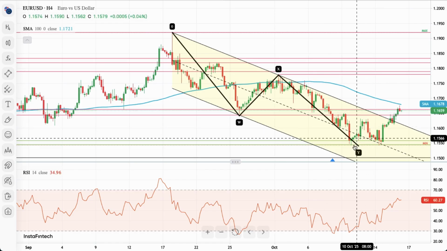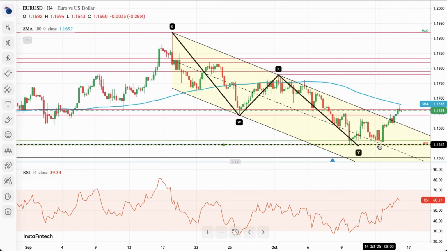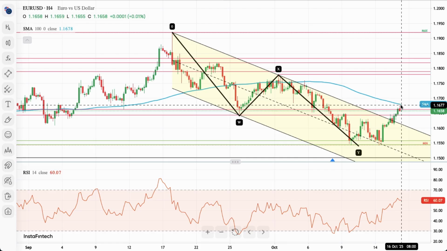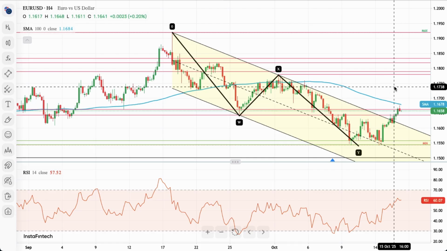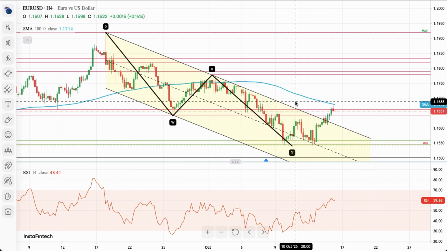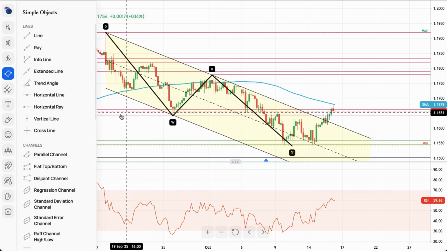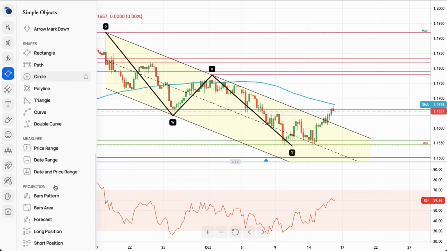So the euro dollar keeps moving higher from the lows of 1.1545. Now we hit the level of 1.1676, almost 2 pips shy of the 100 periods moving average. So that was the major target for the bulls, and of course we are just a little bit above the 1.1662 technical resistance. So let's just take a look at the length of this movement to the upside.